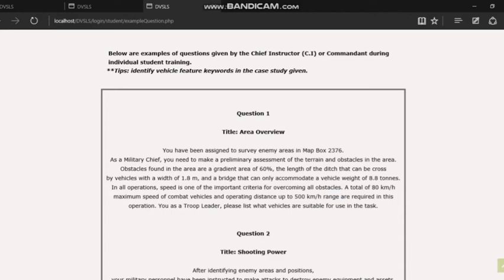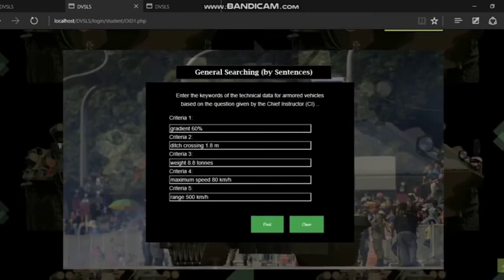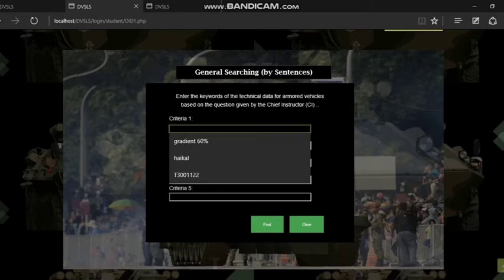So for example, I would like to show you that if a question is in Malay, because their learning is suddenly in Malay, it can be in Malay or in English. Okay, for example, "Kenderaan apakah yang sesuai untuk merentas kecerunan Bukit Bakau sebanyak 60%?"